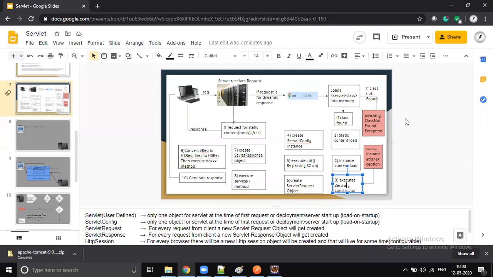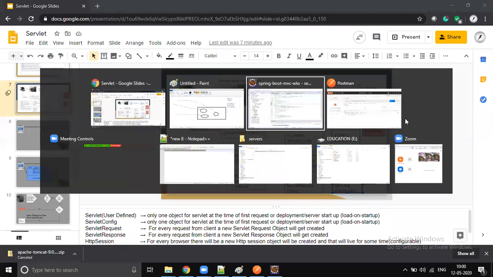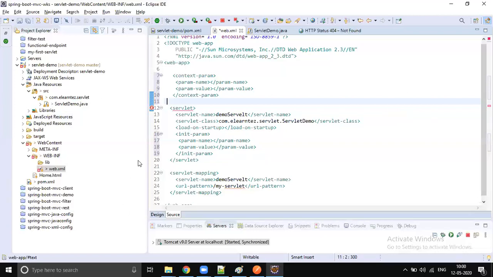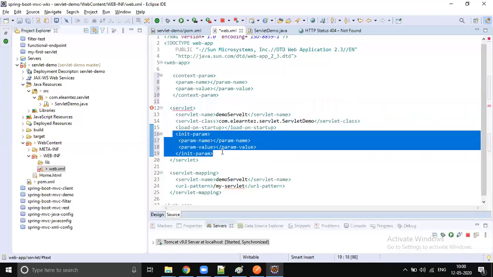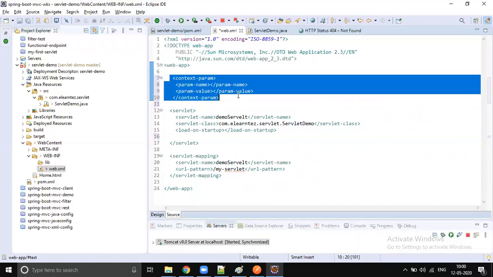So servlet lifecycle. Okay, so these many things are going to happen. I'm really scared to run my application on the server. I don't know if it will run or not.